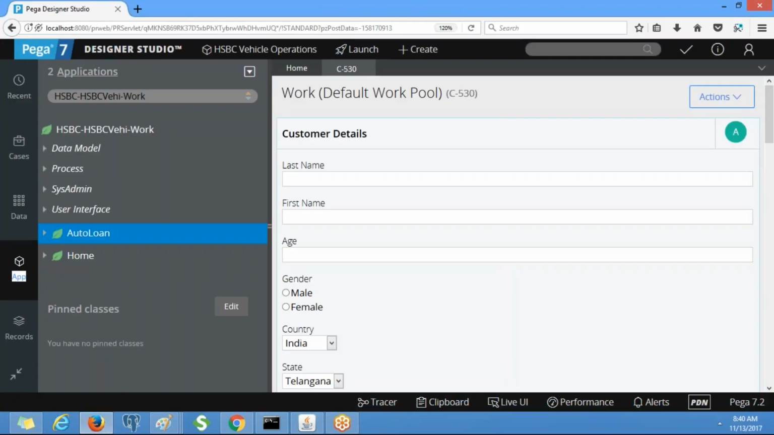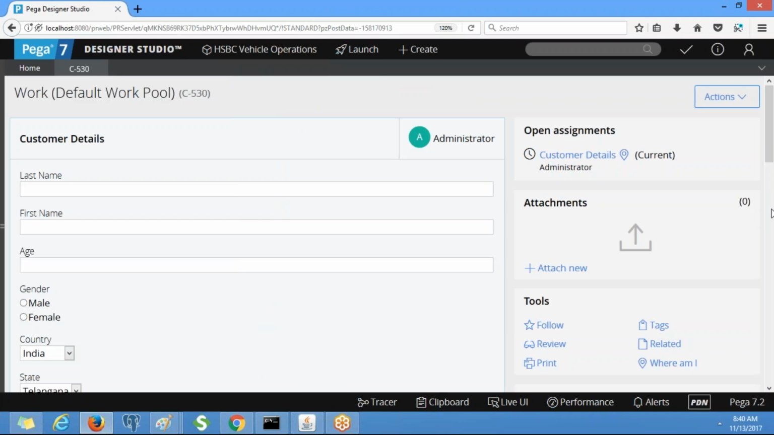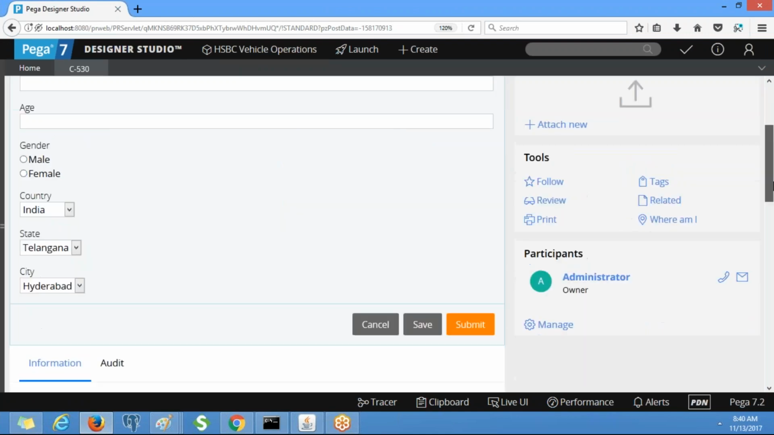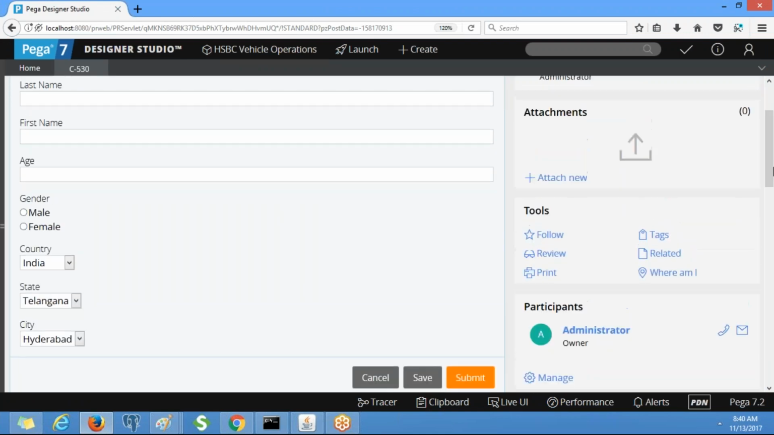Okay, so this is the customer details form. Now I am going to include one more property called marital status. If the user selects yes, he is married, then we need to display one more layout called spouse details. If he is unmarried, then we don't need to display that. So we will be working on that scenario.